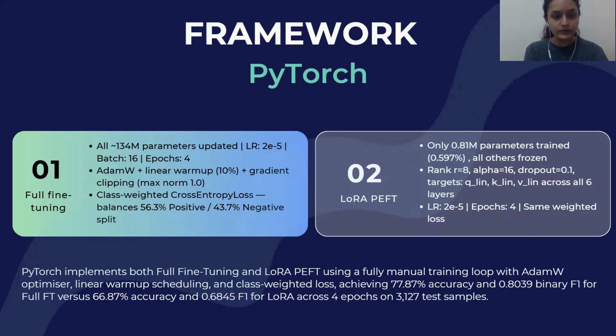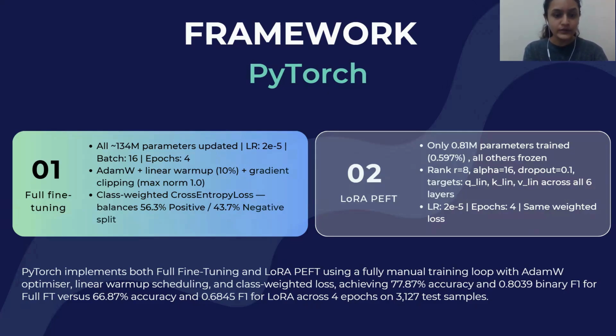For the PyTorch framework, we implemented two training strategies. First, full fine-tuning updates all 134 million parameters of the model. We used AdamW with a warm-up scheduler and gradient clipping to keep training stable. Since our dataset is slightly imbalanced, 56% positive and 44% negative, we used class-weighted loss, so the model doesn't just favor the majority class, and we ran for 4 epochs.